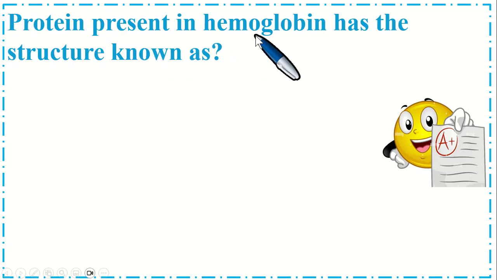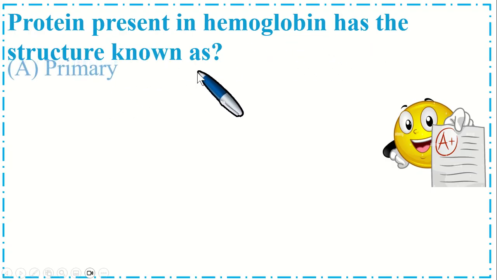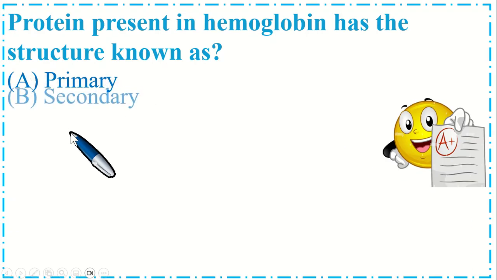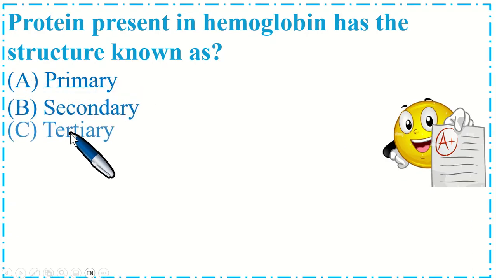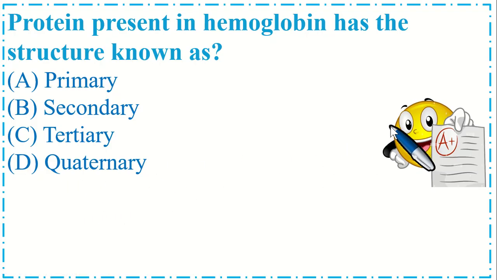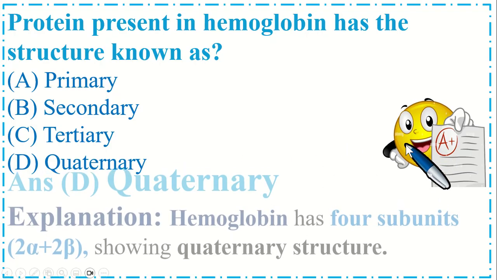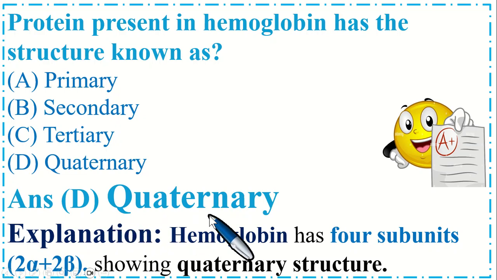Protein present in hemoglobin has the structure known as option A primary, B secondary, C tertiary, and option D quaternary. So the correct option is D quaternary. Explanation is hemoglobin has 4 subunits, 2 alpha chains and 2 beta chains, showing quaternary structure.